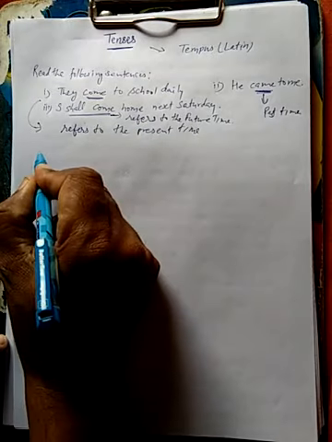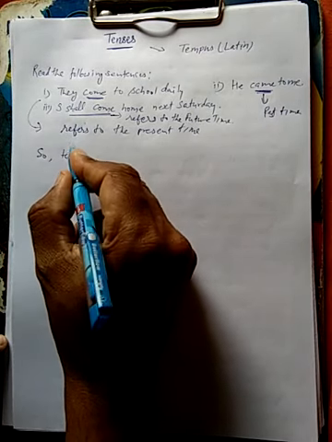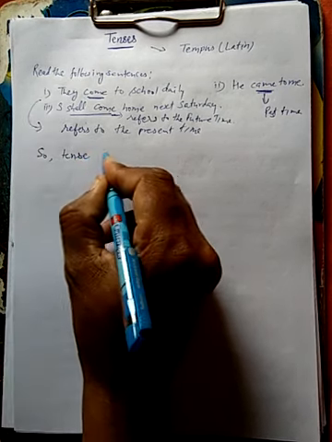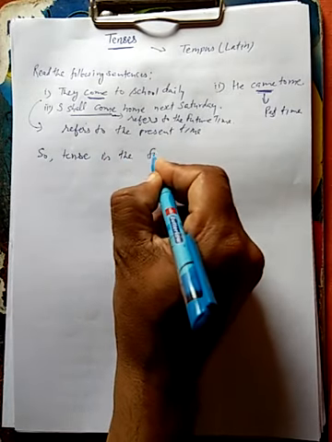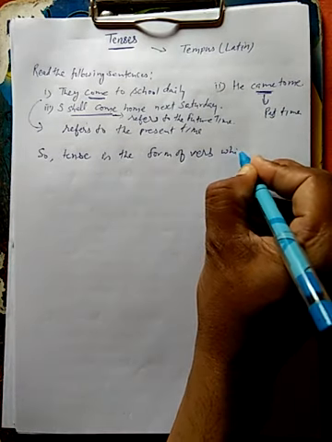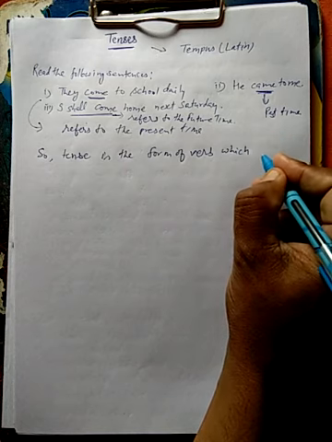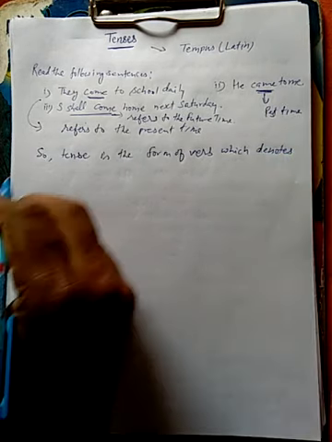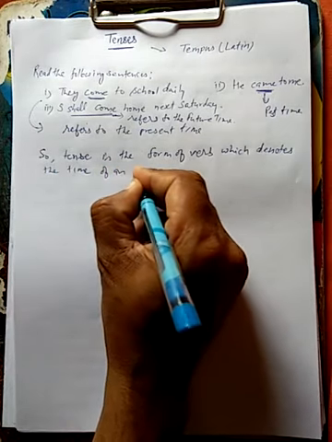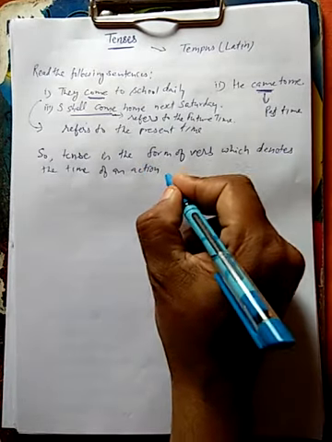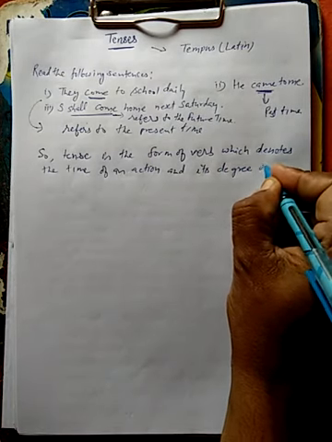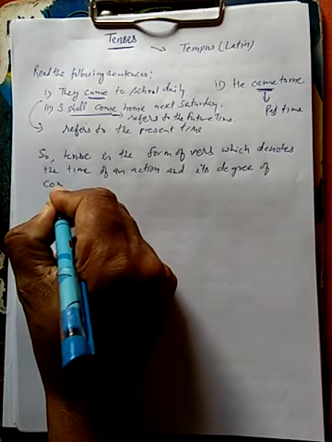Okay, so tense is the form of verb which denotes the time of an action, and its degree of completeness.